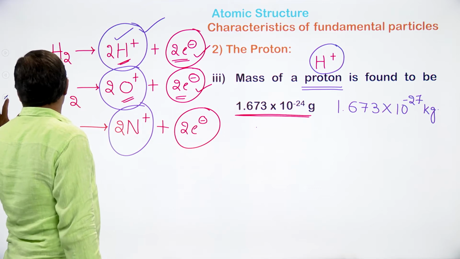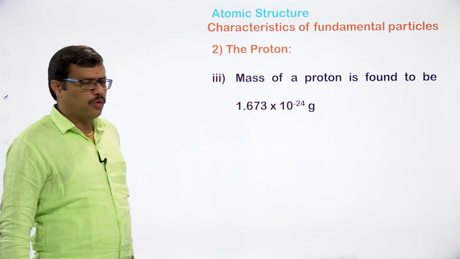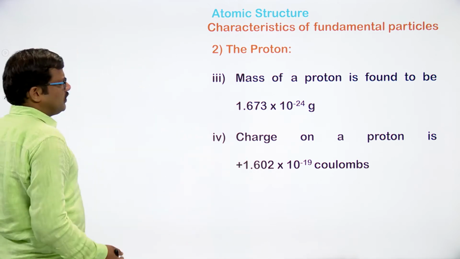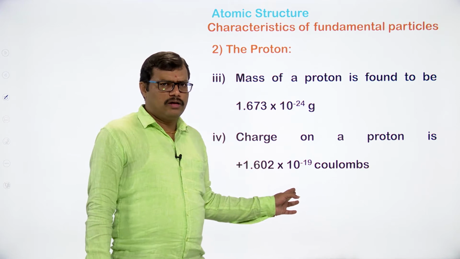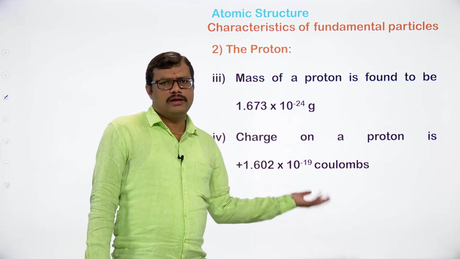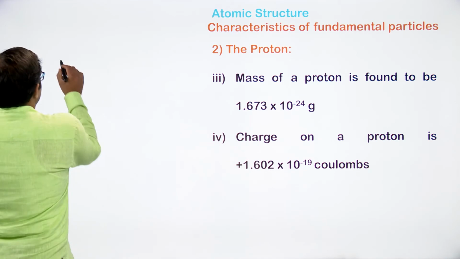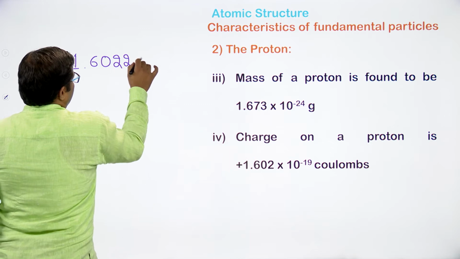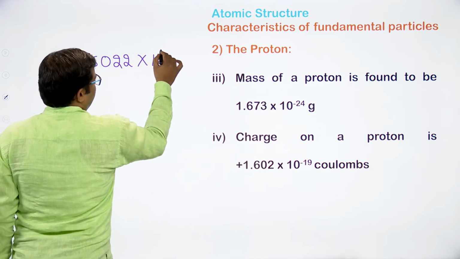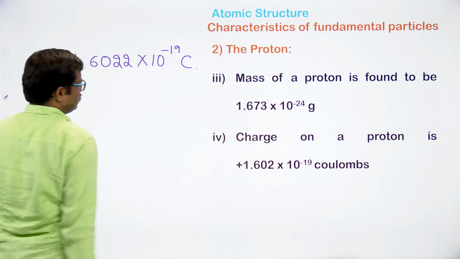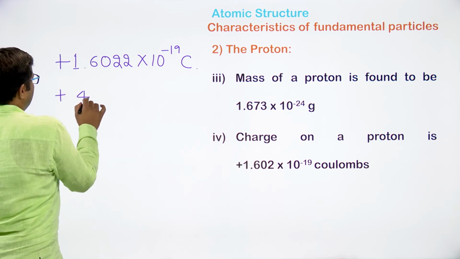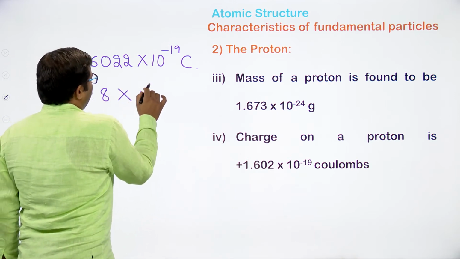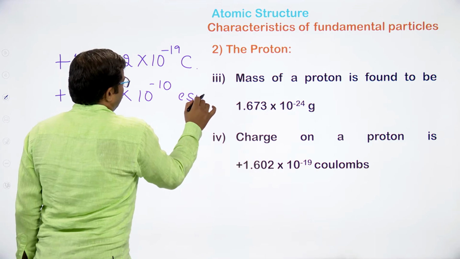Right. So this is one point we can observe with respect to the proton. And the charge of the proton: since the charge on the electron is given as minus 1.6022 into 10 to the power of minus 19 coulombs, here the charge on the proton is taken as a plus value, plus 1.6022 into 10 to the power of minus 19 coulombs. Similarly, in terms of electrostatic units, it is plus 4.8 into 10 to the power of minus 10 electrostatic units.